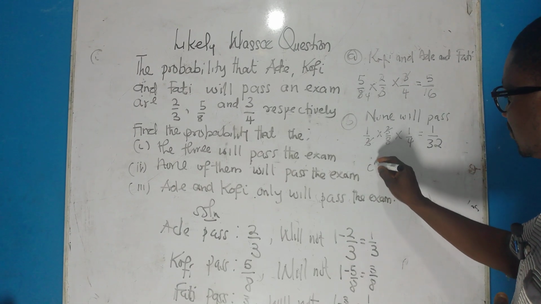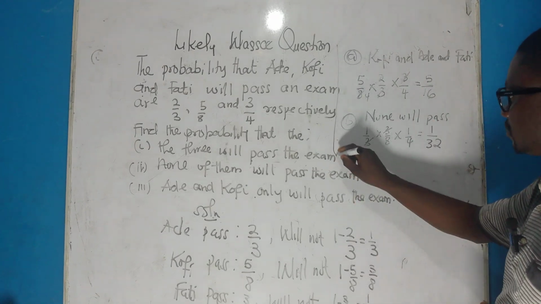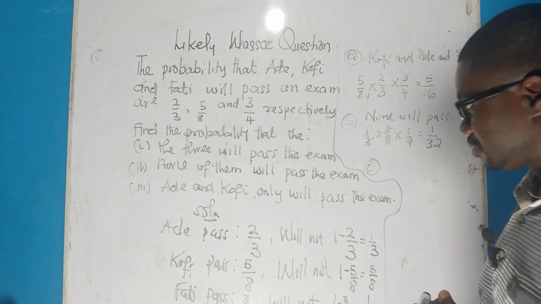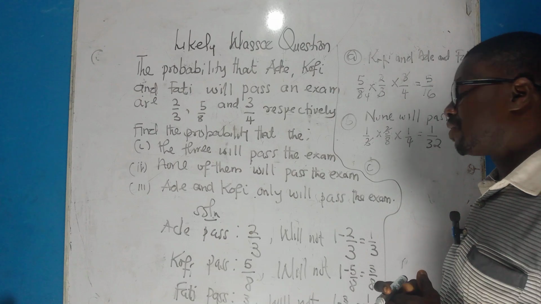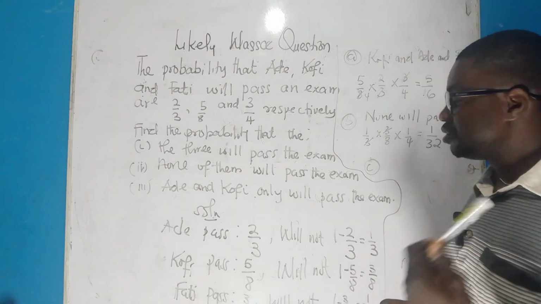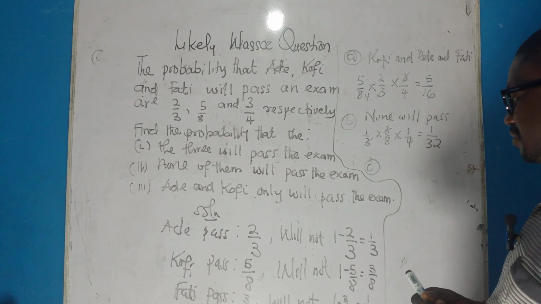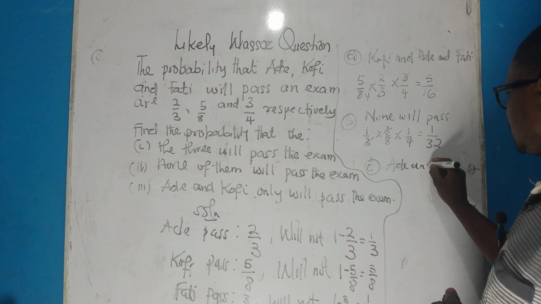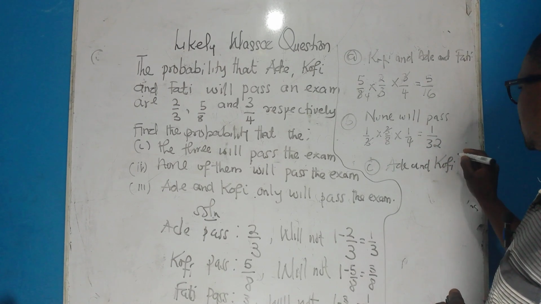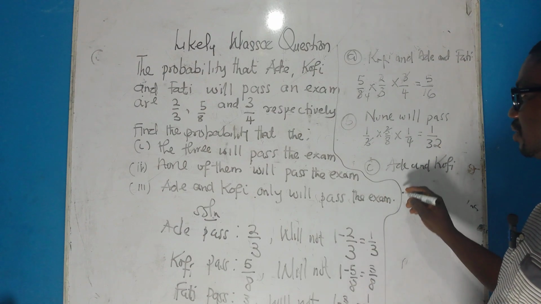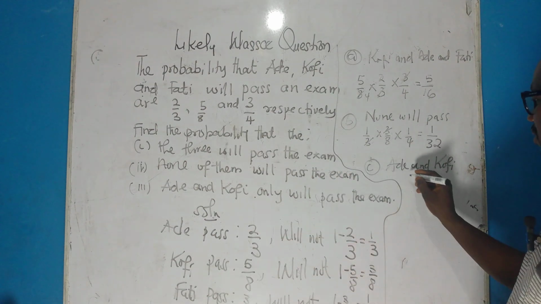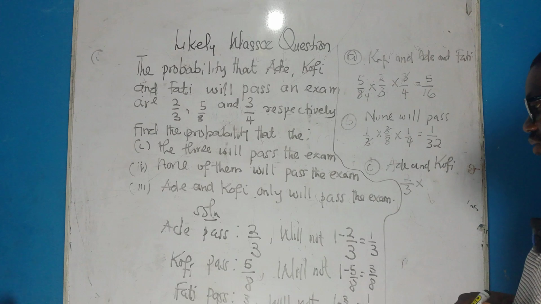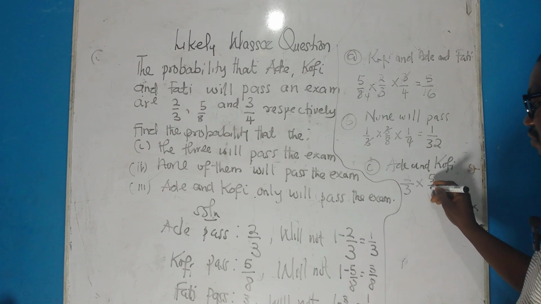Now let's look at the last part of the question. It is saying that Ade and Kofi only will pass the exam. So you need to find Ade, which is 2/3, and then Kofi, which is 5/8.